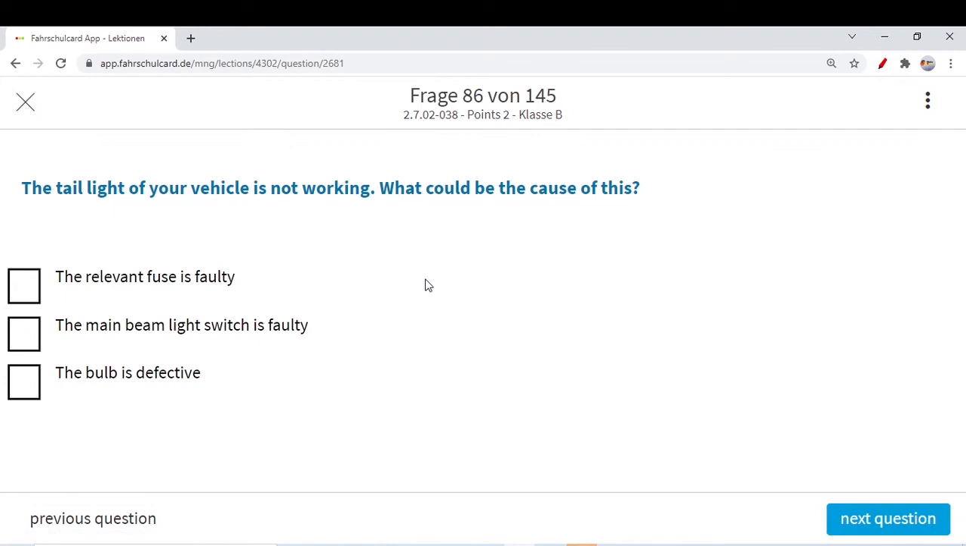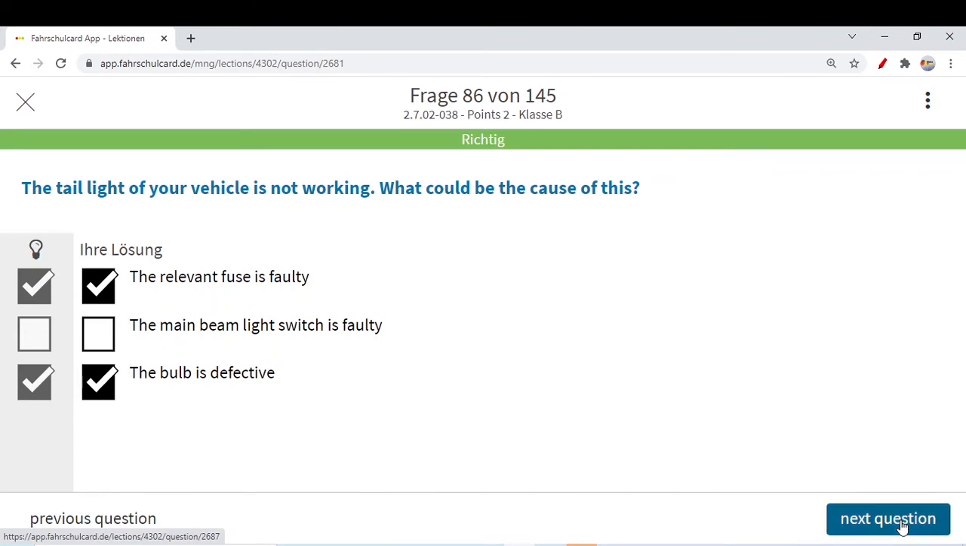Next question. The tail light of your vehicle is not working. What could be the cause of this? So the tail light, the rear light of your vehicle is not working. What could be the cause? The relevant fuse is faulty. Maybe the fuse is blown up, and that's why your light is not working. The main beam light switch: main beam is front beam. They are asking about the tail light, the rear beam, nothing to do with the main beam. So this option is anyhow silly and not correct. The bulb could be defective as well. The bulb of your rear light could be defective. The fuse could be blown, but nothing to do with the main beam for sure.